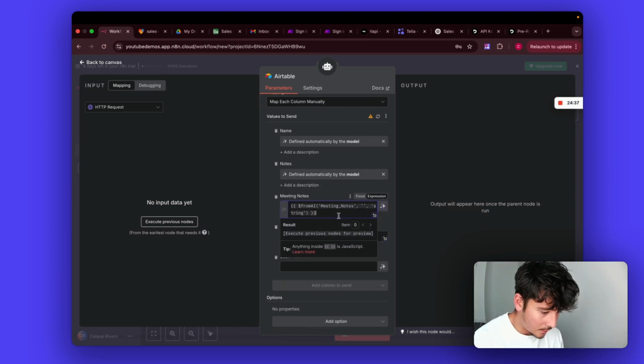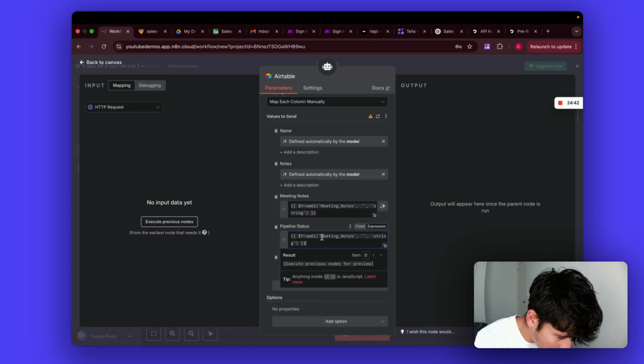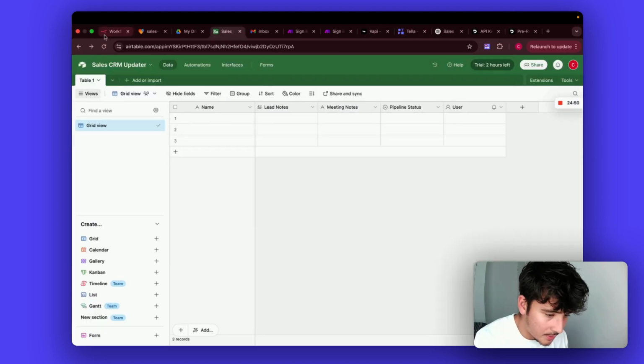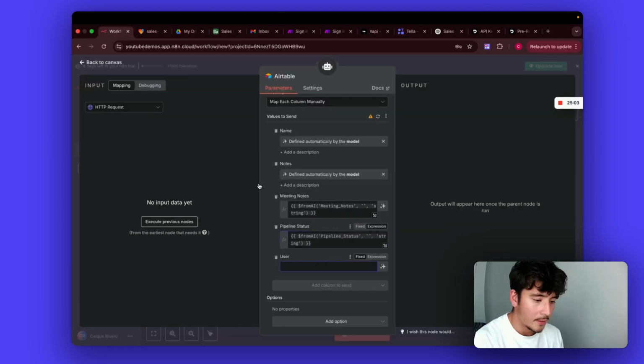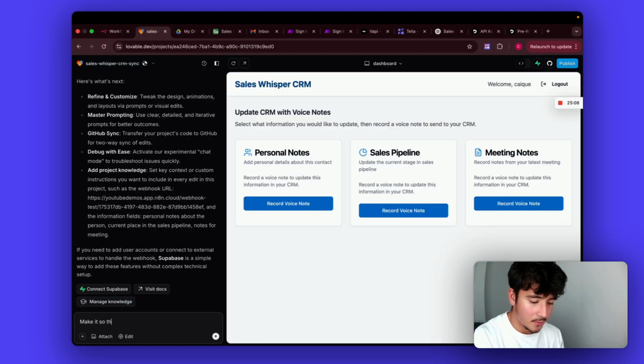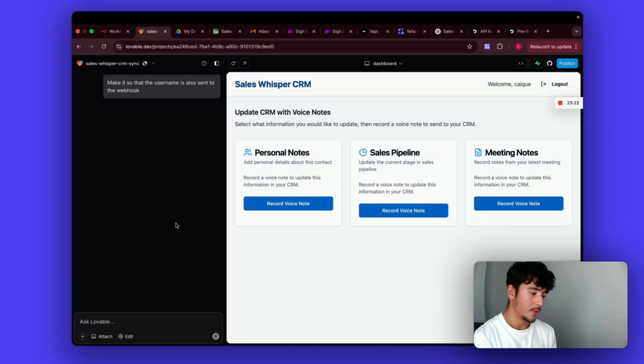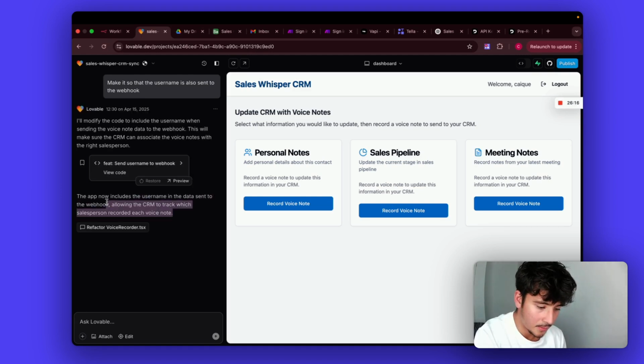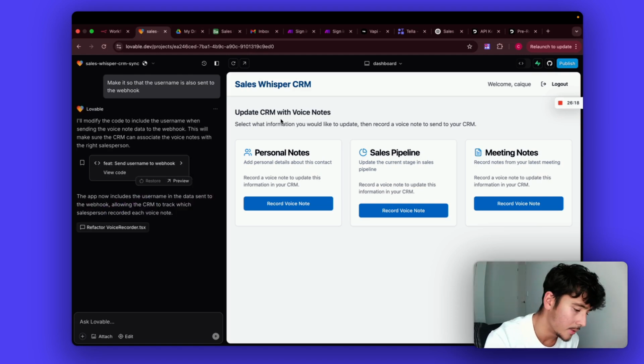So I'm not sure if we can do the same thing here. Let's just double check. What was it called? Pipeline status. Yep. And then let's make it so that the username is also sent to the webhook. That's going to update as well. Okay, so now we'll probably have the username in the data.